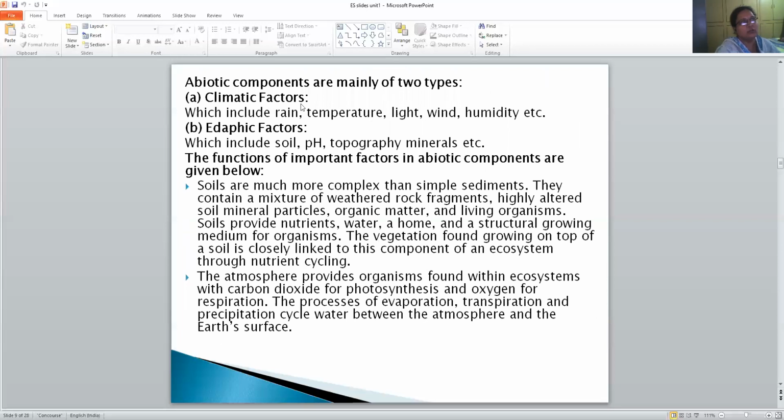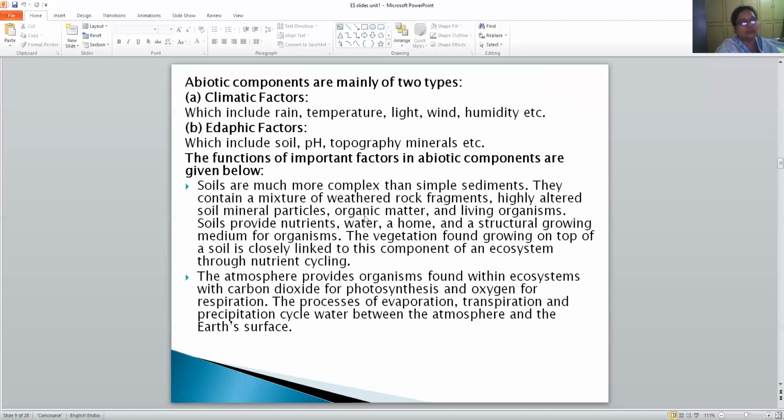So abiotic components are again divided into two types, that is climatic factors and edaphic factors. Climatic factors include rain, temperature, light, wind, humidity, etc. Edaphic factors include soil, pH, topography, minerals, etc. So then coming to the functions of abiotic components.